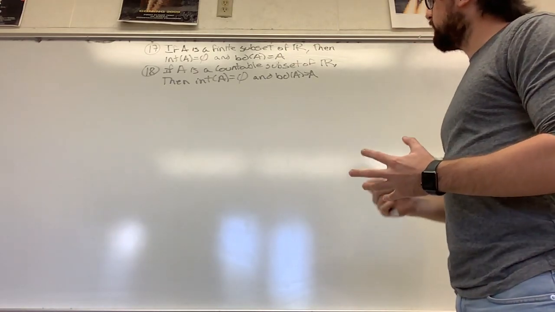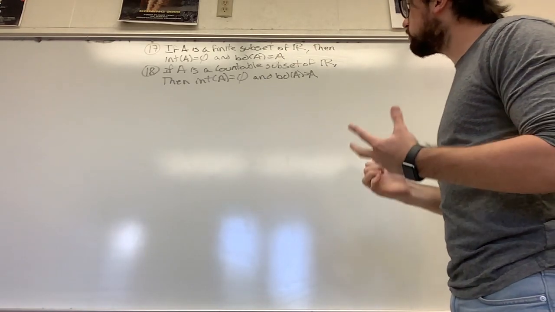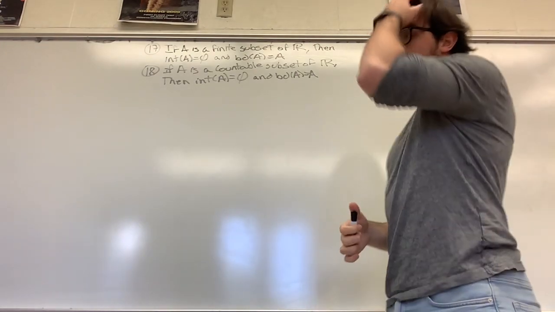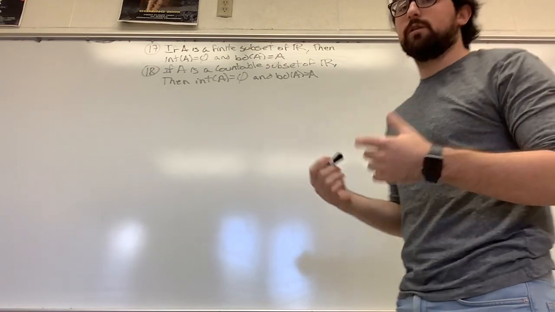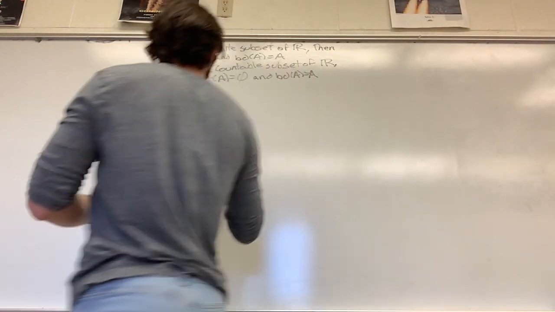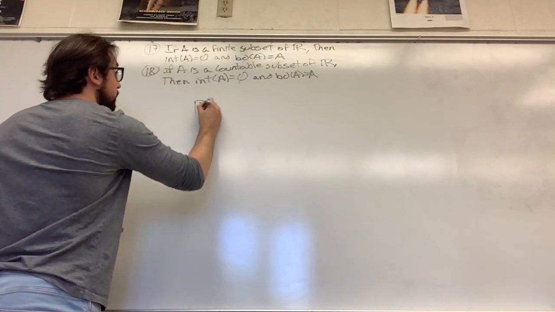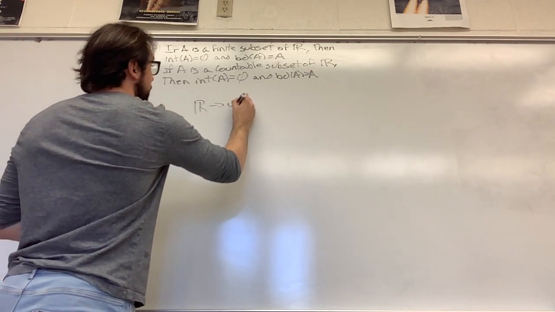So the main idea that we want to use as a basis for the proof is that, first of all, the set R of all the real numbers is uncountable.